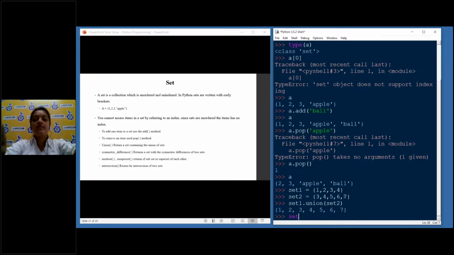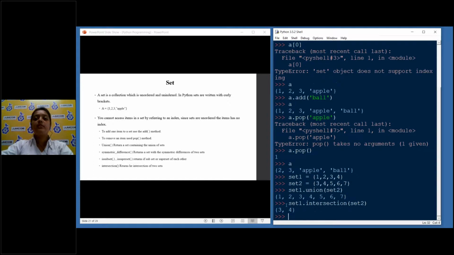And we have something called intersection also, which means to take the common elements. So set 1 dot intersection set 2. Okay, what we got? 3 and 4. Yes, because 3 and 4 are the only common elements between set 1 and set 2. Next, we have symmetric difference also.